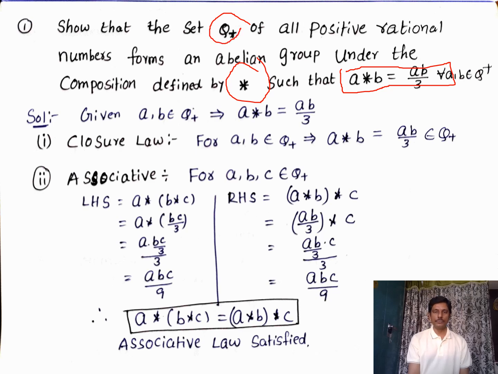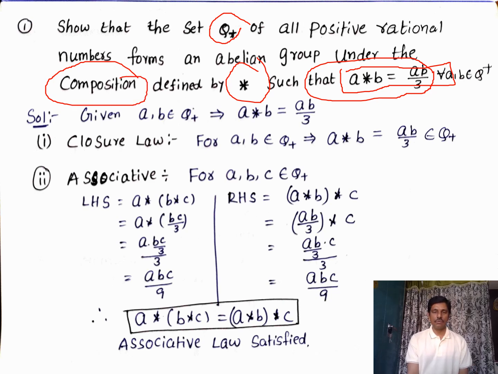We need to prove this set of positive rational numbers is a group under this binary operation or composition. Sometimes a binary operation is also called a composition.